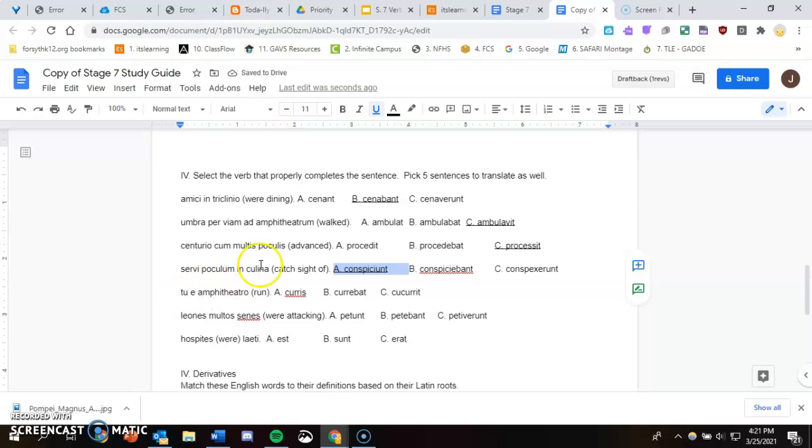All right, to e amphitheatro, run. Okay, so you run out of the amphitheater. That's happening now. That'll be curris. It's the one that ends with an S because you are the one doing the action. Leones molto senes were attacking. The lions were attacking the old men. We want to say were attacking, which would be petebant. The BA tells us it's imperfect. Hospites were happy. The guests were happy. Were is, whoops, this should be errant. So that's imperfect, and it's NT because there are multiple guests that were being happy.